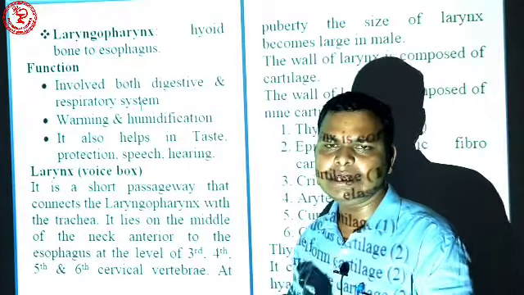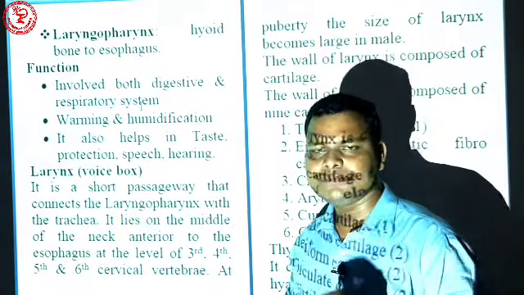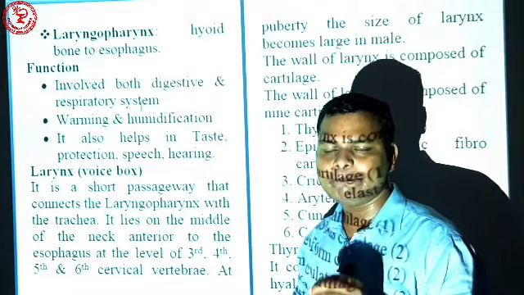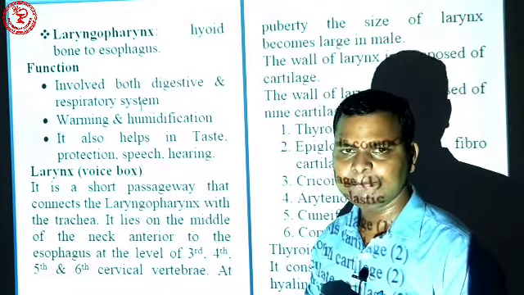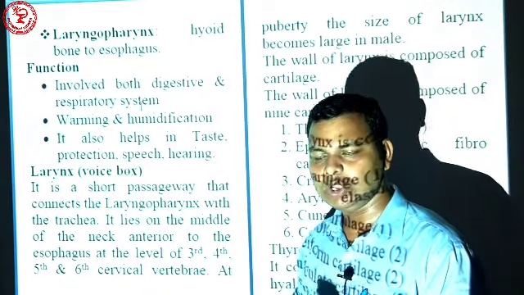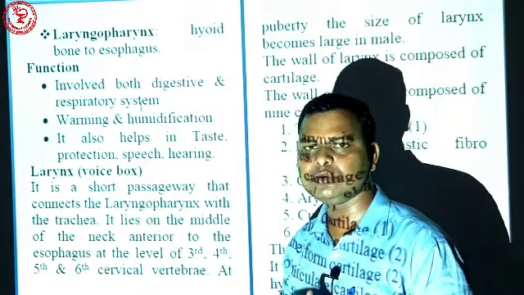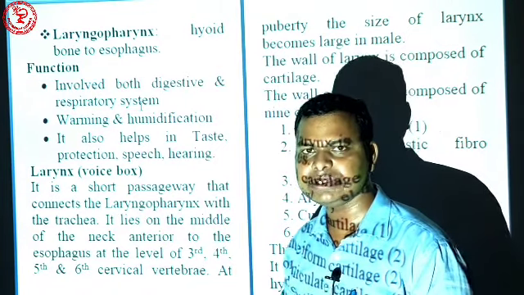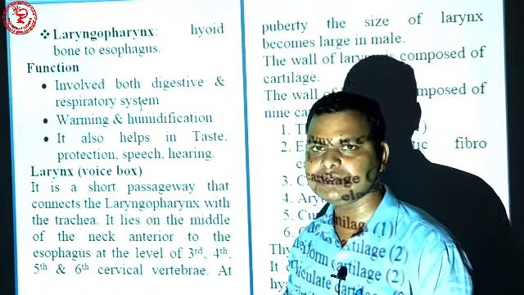So a quick recap of the pharynx. The pharynx is part of the upper respiratory tract. It is 13 centimeters long. It is divided into three parts: nasopharynx, oropharynx and laryngopharynx.